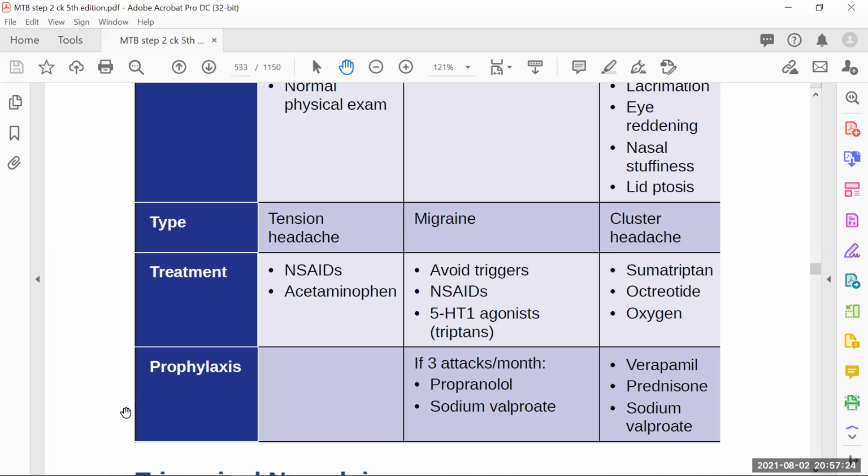But if the patient again is having too many attacks of cluster headache, we may consider prednisone. Prednisone is going to subside this eye inflammation; the lacrimation problem can easily be subsided with the help of prednisone. And verapamil and sodium valproate are again going to cause vasodilation, so we can just give them as prophylaxis. Prophylaxis means that they are going to prevent the next attack. They cannot help with the existing attack. They're just going to minimize the frequency of the recurrent attacks.